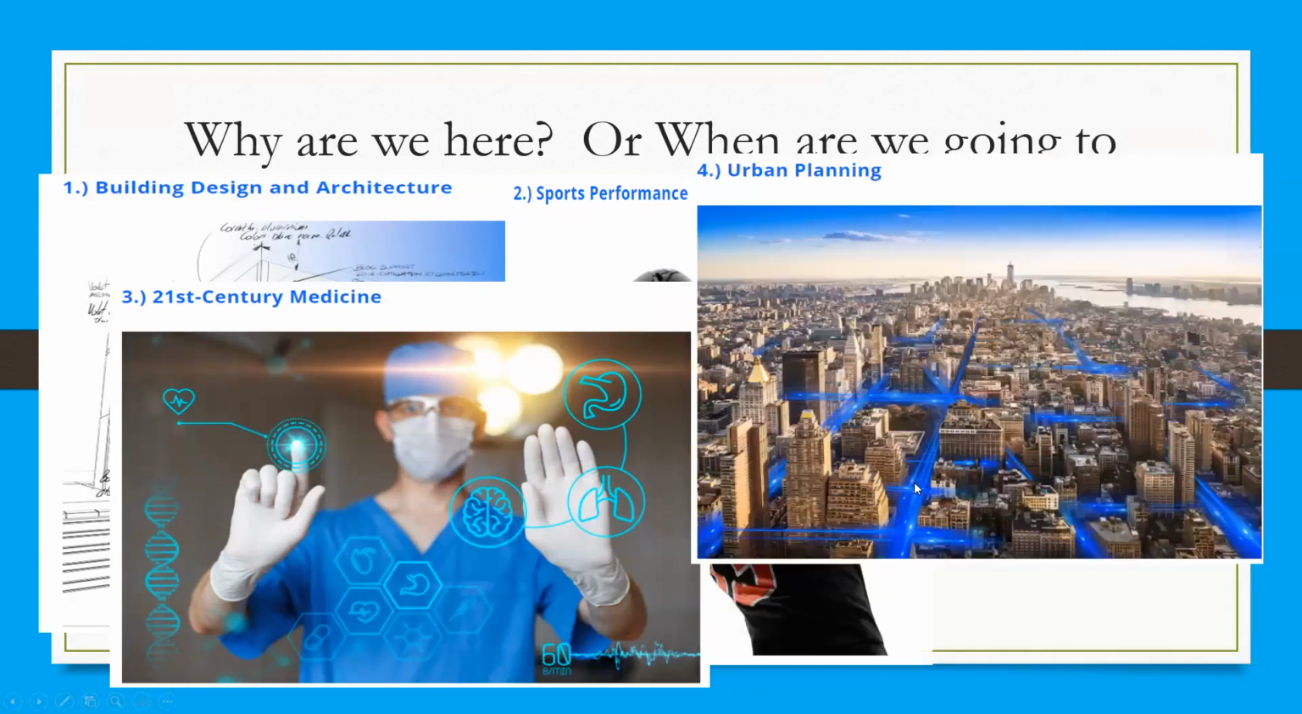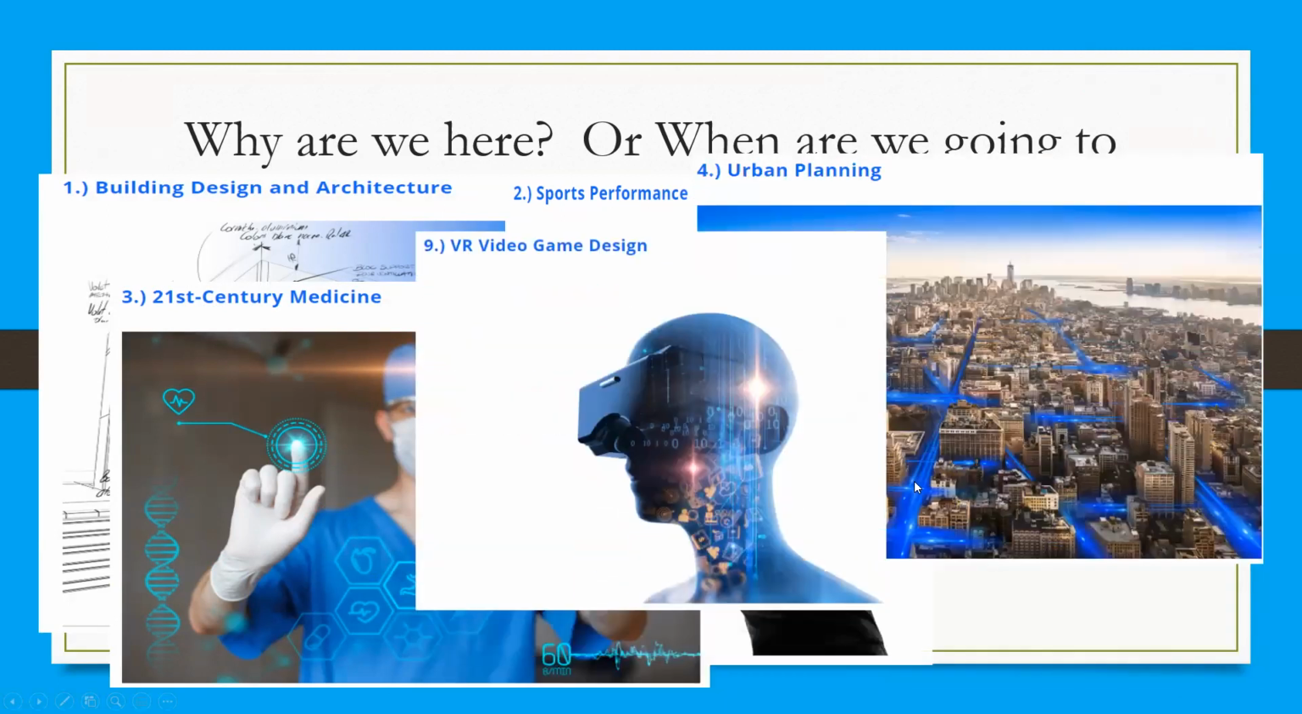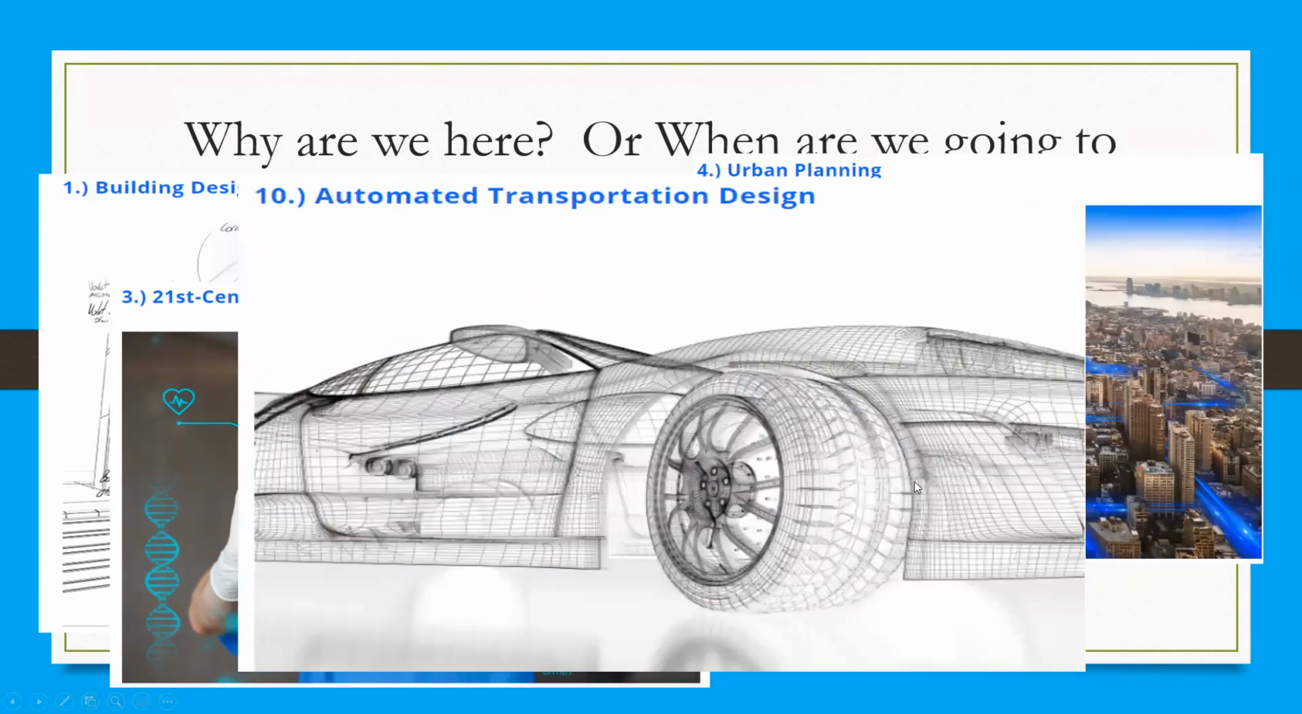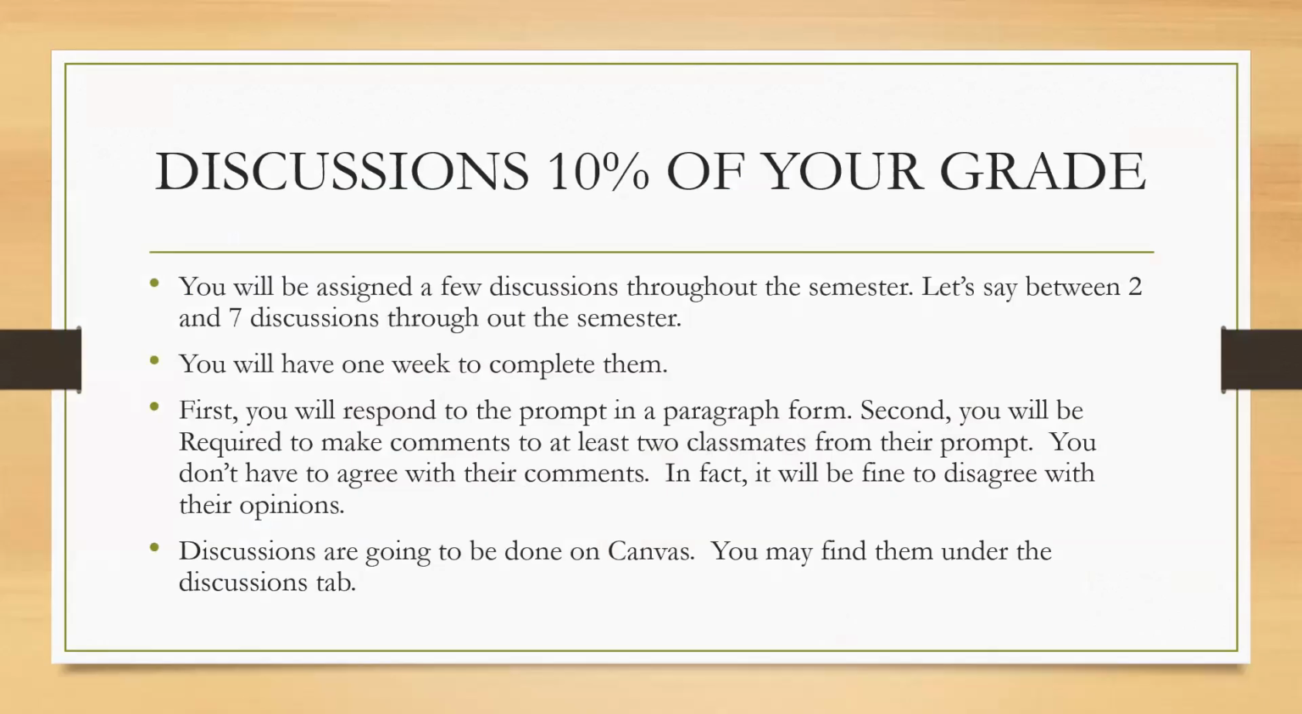We also see it in urban planning. We see it in video game design and automated transportation design. And of course, there's a lot of other places where we see mathematics. This is only a few of the things that I decided to mention here for you guys. Okay, let me go ahead and go now into the details.